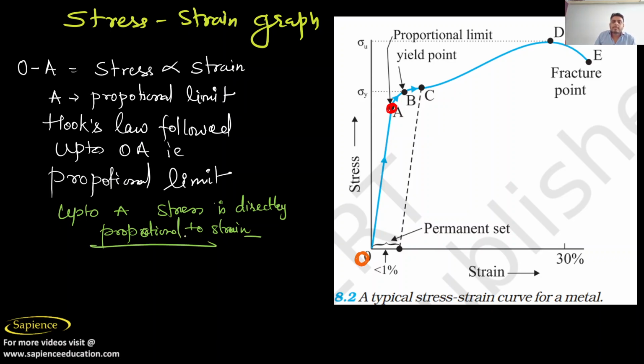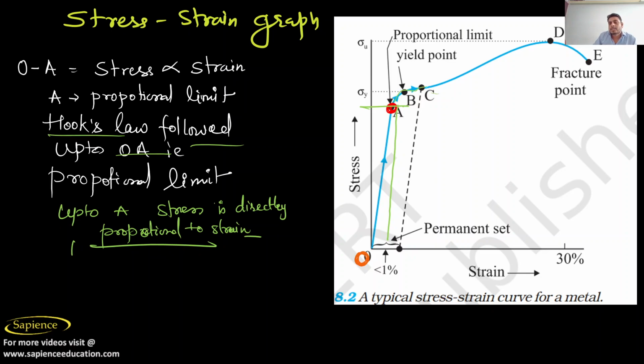Up to OA is the proportionality limit, and Hooke's law is followed here. Hooke's law is followed within the elastic limit, that limit is OA. So up to OA only Hooke's law is followed. After that, Hooke's law is not followed.